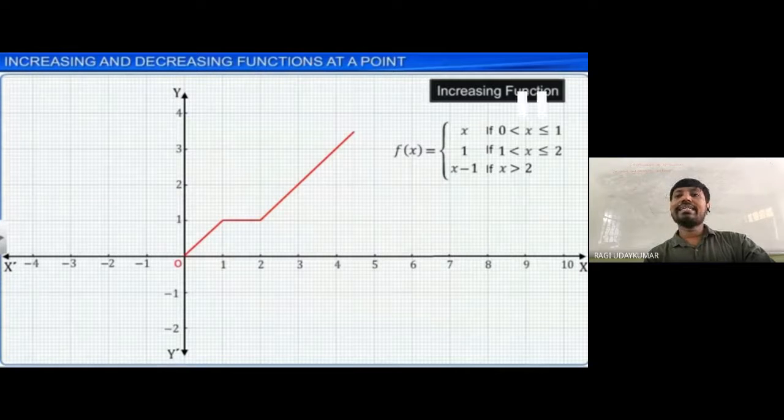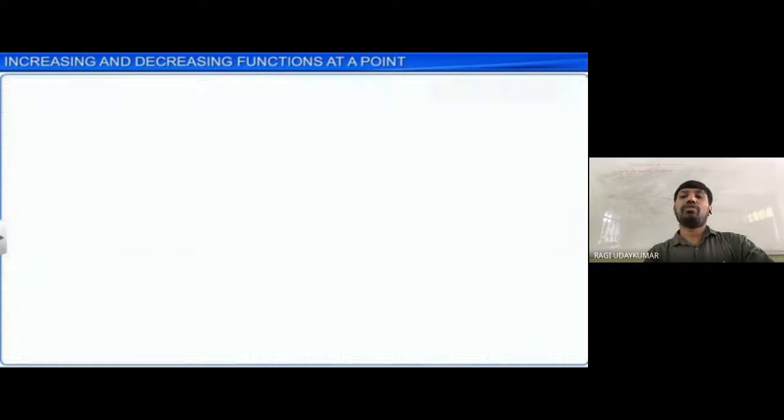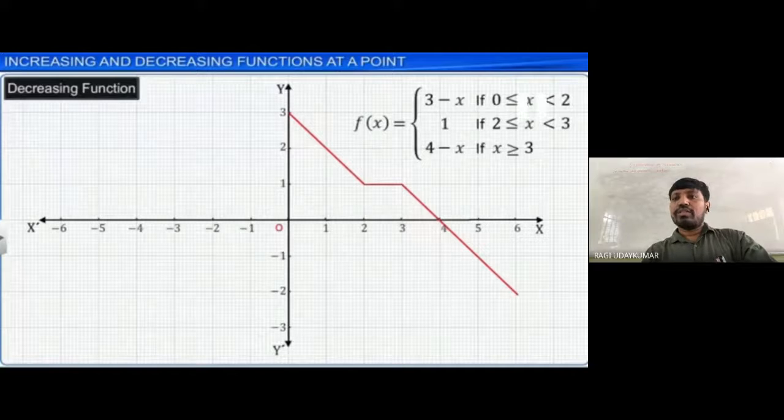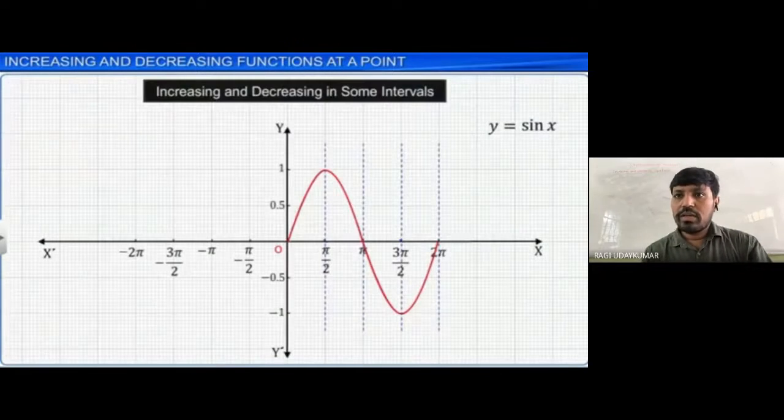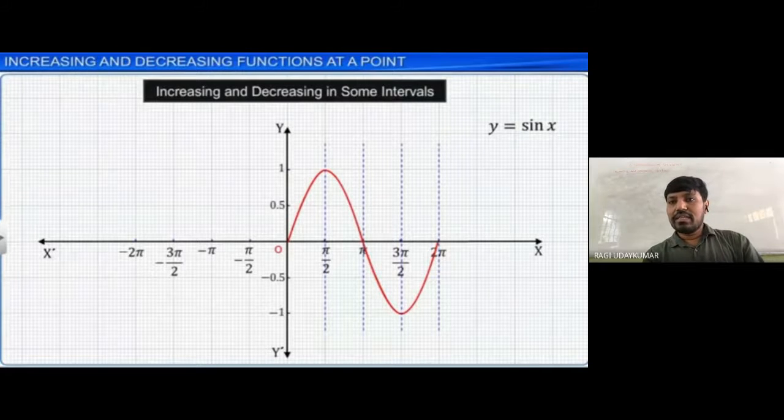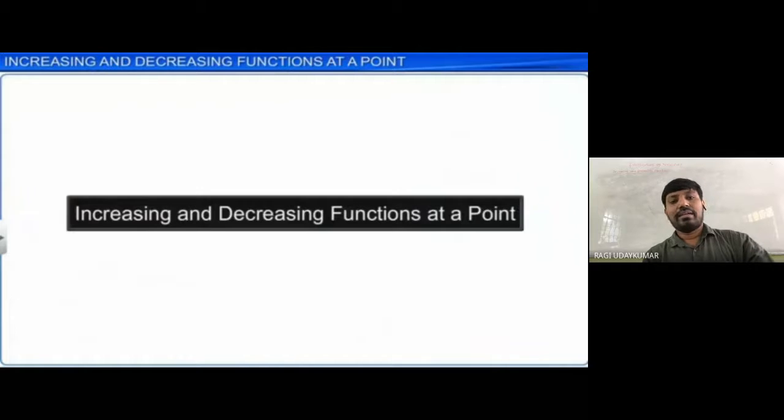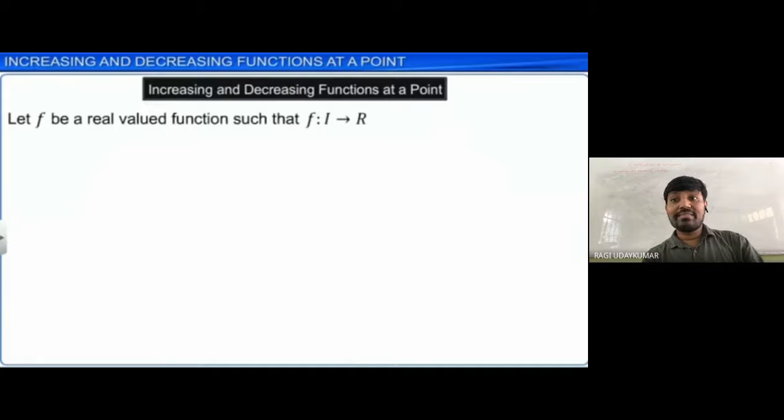Now let us see increasing and decreasing functions at a particular point in the given domain. So observe this function: f of x equals 3 minus x, 0 to 2. Some intervals will be decreasing, in some intervals it will be neither, but we look at increasing and decreasing function at a particular point in the given domain.